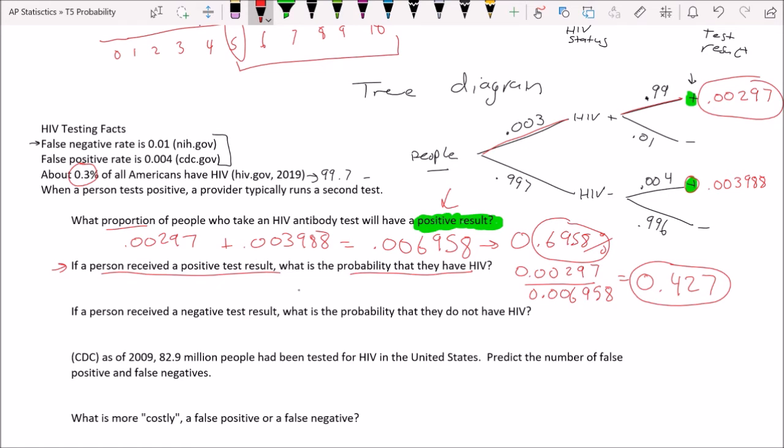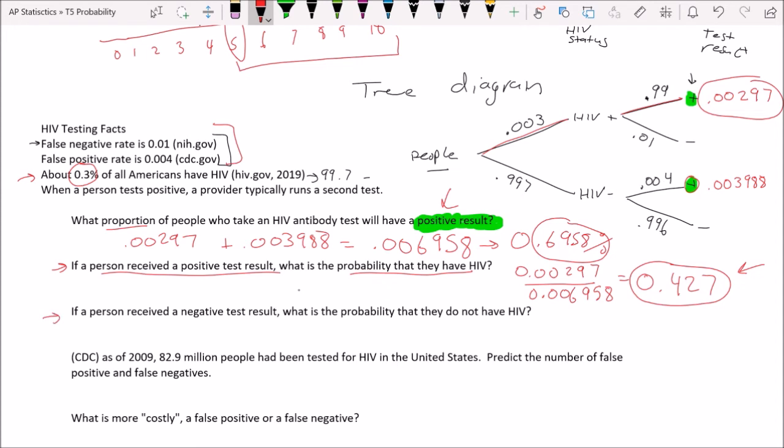Isn't that bizarre? Because up here you see, wait, but they're pretty darn accurate tests. I mean, up here at the top, a 1% false rate and a 0.4% false rate. But because there are so few people, proportionally speaking at least, who actually have HIV, it leads to this weird result. Isn't that just so strange? Such a strange result that there's only a 42% chance. And guys, the math is right. I didn't mess it up. That truly is what it is. Okay. Now let's do the same thing in the opposite direction.